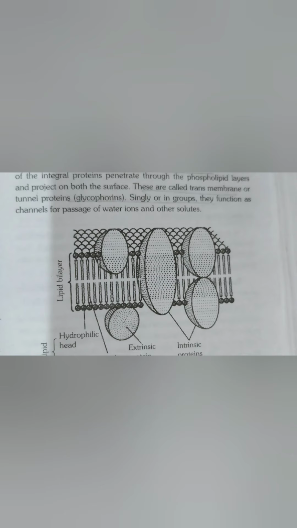Carbohydrates only occur at the outer surface of the membrane. These molecules are covalently linked to the polar heads of some lipid molecules, as most of the proteins are exposed at the outer surface. Functions: it not only provides mechanical strength but also acts as a protective layer.